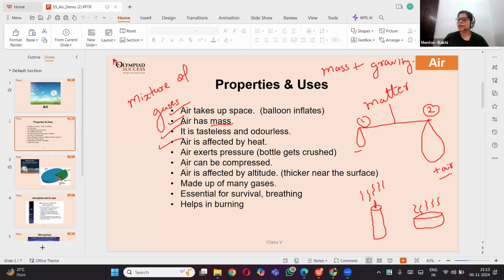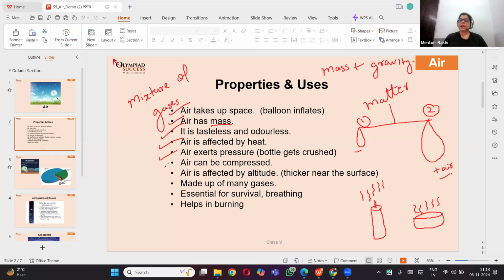Have you ever heard about a cold air balloon? No, there is no cold air balloon. There is always a hot air balloon, right? If it cooled, it would settle down. That's why it rises up, because the air inside it is hot and lighter.